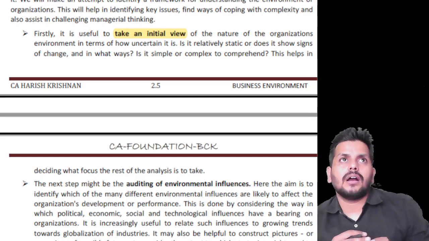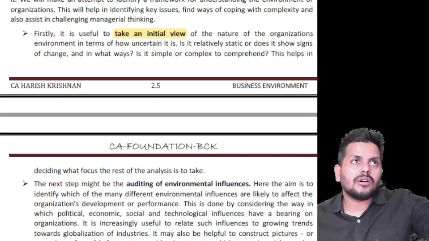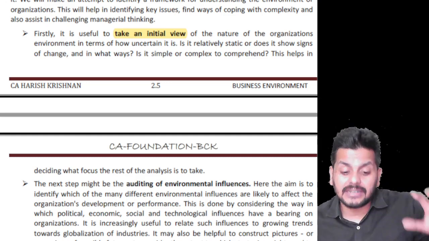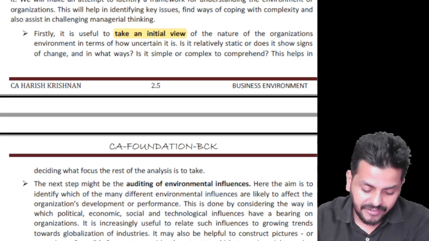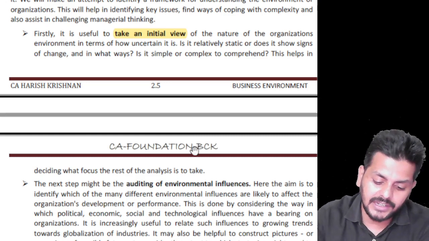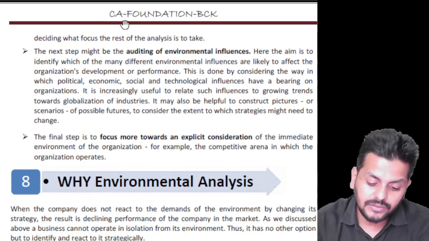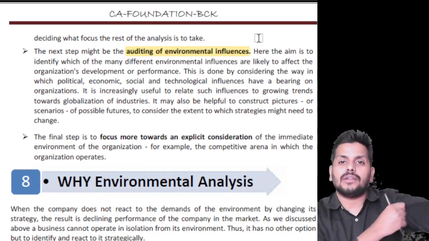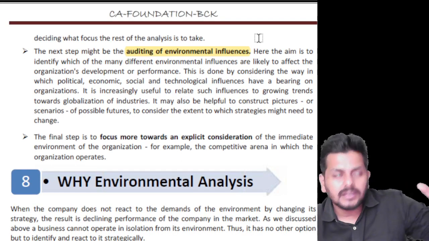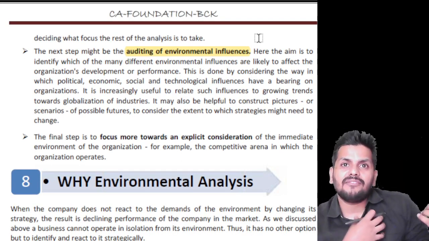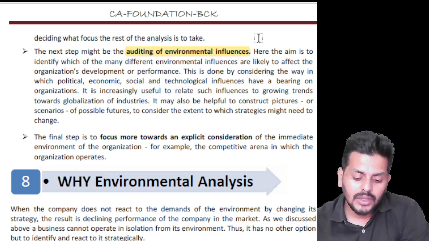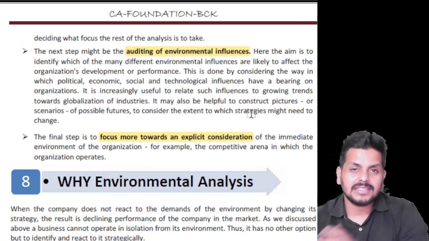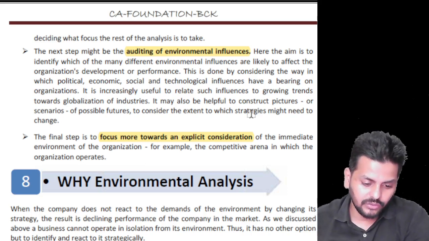Then we have to conduct a certain audit of all the factors that are there in the environment. All are not going to affect you. Of all the factors that are there, which one is going to affect you? That will be the second point. After taking an initial view and understanding things, the next step is auditing those environmental influences which will impact you. So you don't bother about everything, you'll be bothered about only those factors that influence you. Once you know which factors influence you, you will focus more towards an exclusive consideration only on those that will have a serious impact. Otherwise, the rest of the story is very simple.